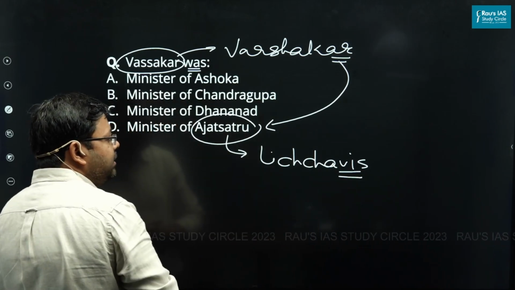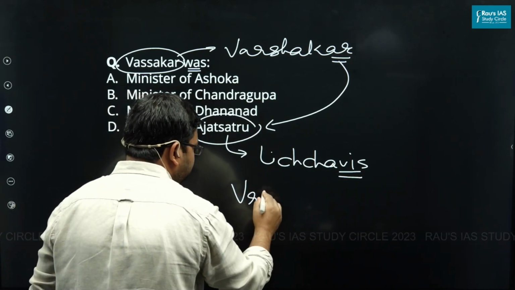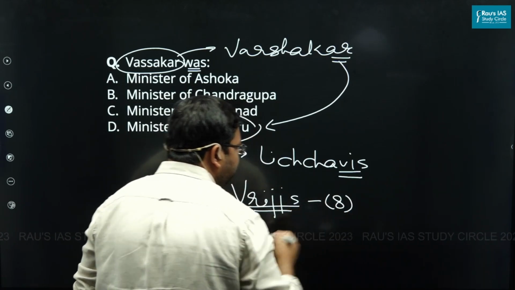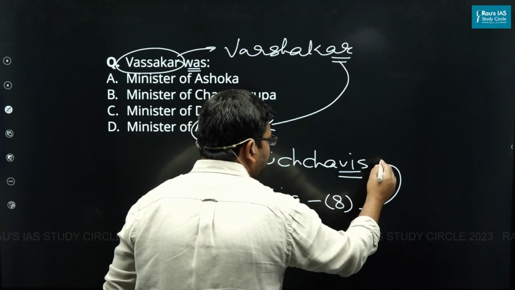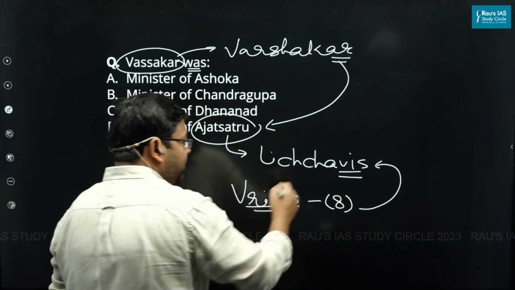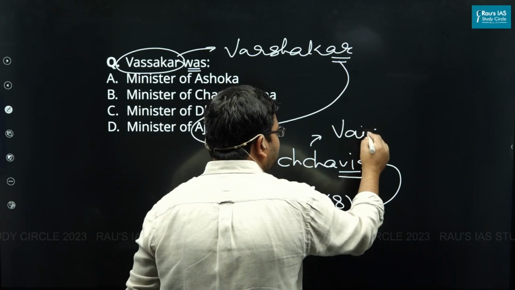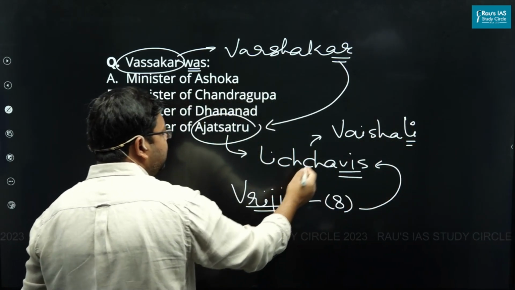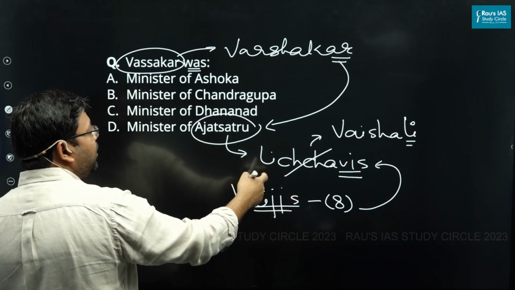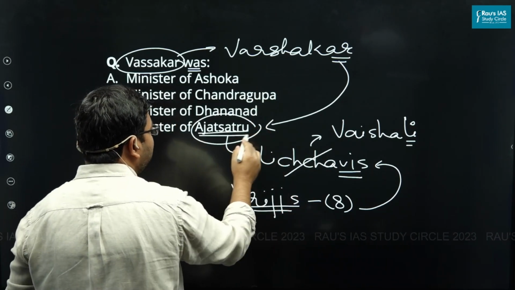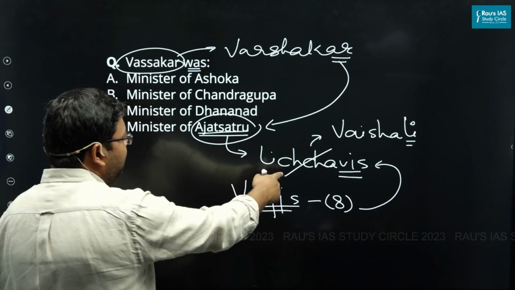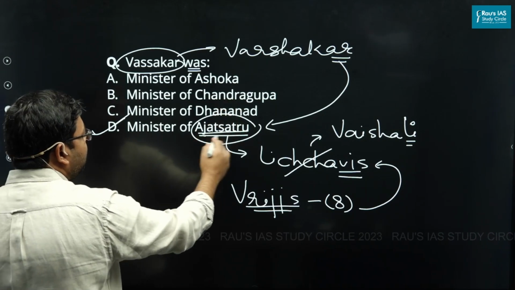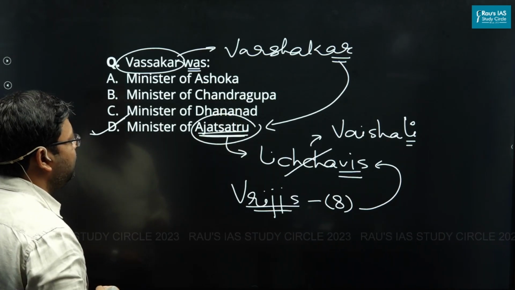Just now through the map we discussed that the Vrijis were a group of 8 republican tribes, and the most powerful were the Lichavis, with the capital at Vaishali. And when Magadha was expanding, the Lichavis had to be defeated. Varshakar gave instrumental support to Ajatasattu in defeating the Lichavis. So the answer is simple. Varshakar was minister of Ajatasattu.